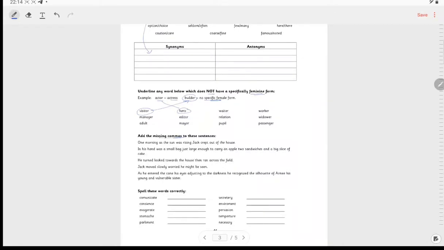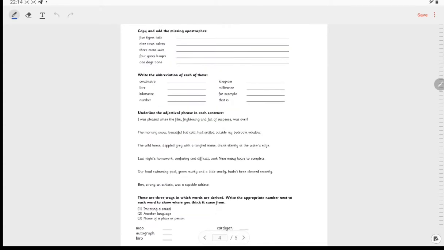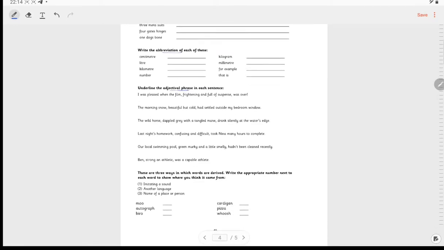Then we have adding the missing commas. You should be experts in this. Then spelling these words correctly. For example, communicate. What do you see that's wrong here? What do you see that's missing in communicate? There's a double letter there somewhere. And then we have adding the missing apostrophes, you're experts, and then the abbreviation of each of these, you will be experts in this, and underlining the adjectival phrase, which is just a descriptive phrase basically.